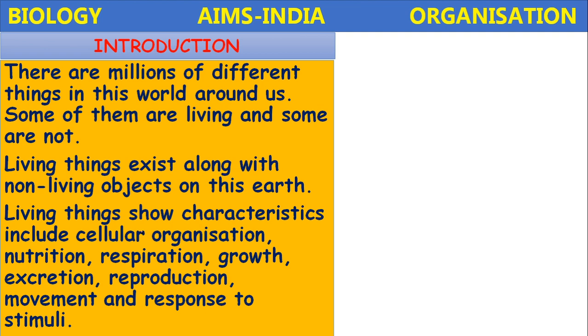The living things show characteristics that include cellular organization, nutrition, respiration, growth, excretion, reproduction, movement or locomotion, and response to stimulus. These are all the characteristic features of living things.